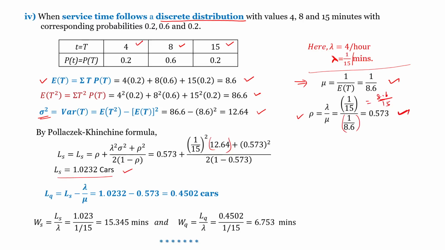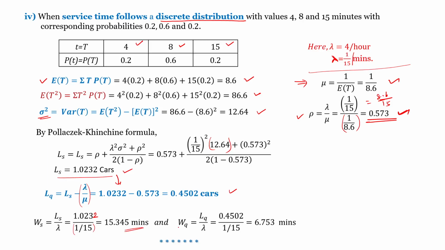We know that by Little's formula, LQ is LS minus lambda by mu. LS is 1.0232 minus lambda by mu, which is rho, 0.573. It becomes 0.4502 cars. The waiting time in the system is WS equals LS by lambda, 1.0232 divided by 1 by 15. It becomes 15.345 minutes. It is the waiting time in the system.